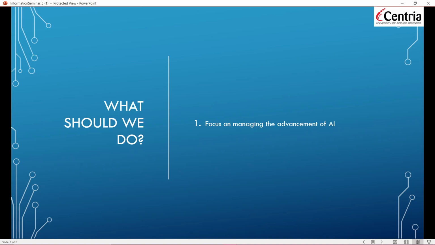Should we stop creating AIs? Should we not think about AI in the future? What should we do? What's the actual way we can take the risks and also get the benefit from AI? It is focusing on managing the advancement of AI, which simply means the government should handle the AI, the weapon things the government should handle.